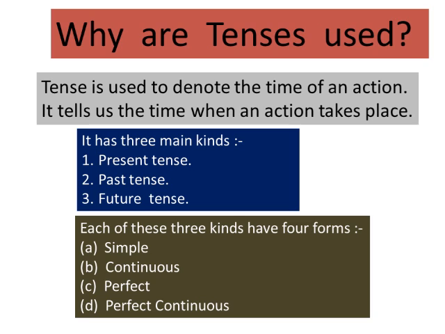As I told you, it is a very important part of English grammar, because whenever we compose or write any sentence, or whenever we speak, we need to focus on the verb, and that verb form is regarded as tenses. And it has three main kinds: present tense, past tense and future tense. And each of these three kinds has four different forms: simple, continuous, perfect and perfect continuous.